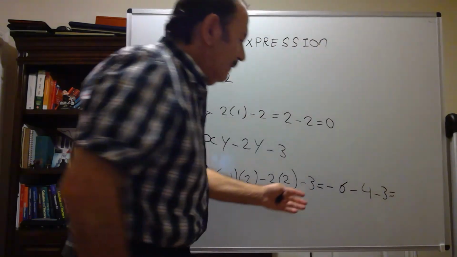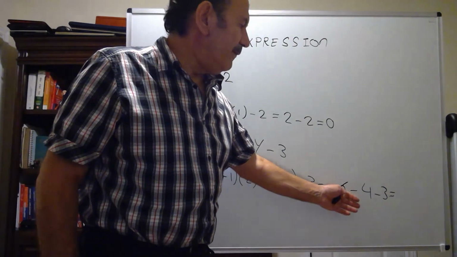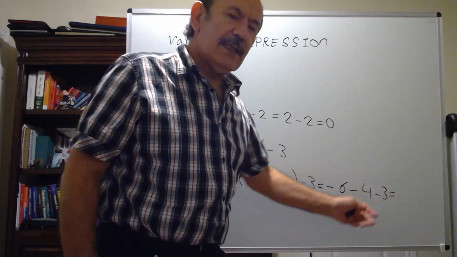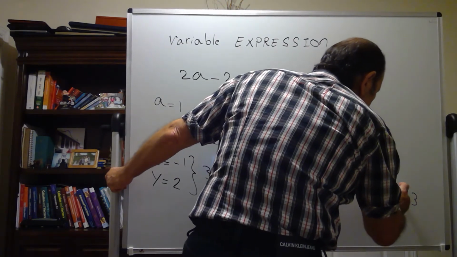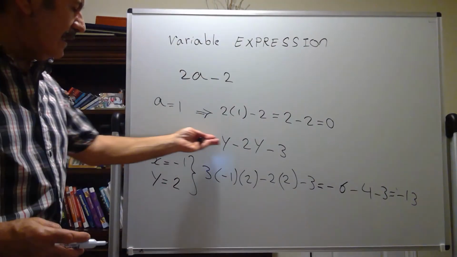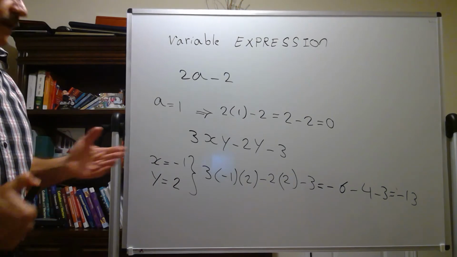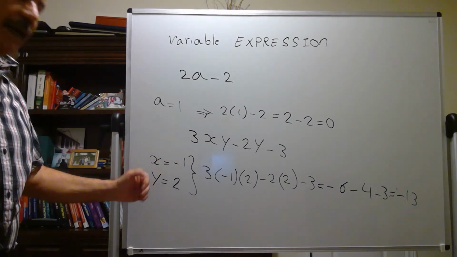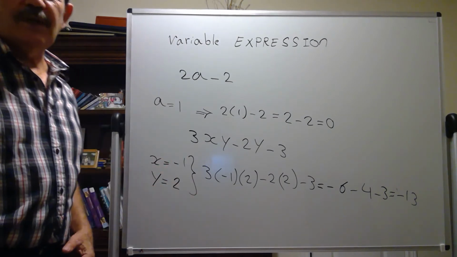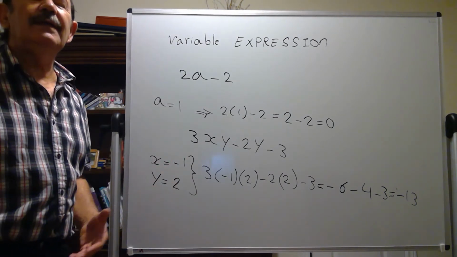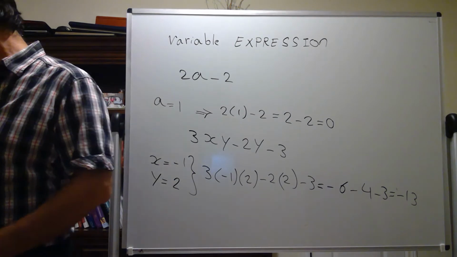So negative 6 plus negative 4 is negative 10, plus negative 3 is going to be negative 13. I evaluated this expression based on x equal to negative 1 and y equal to 2. We call this action evaluating an expression.